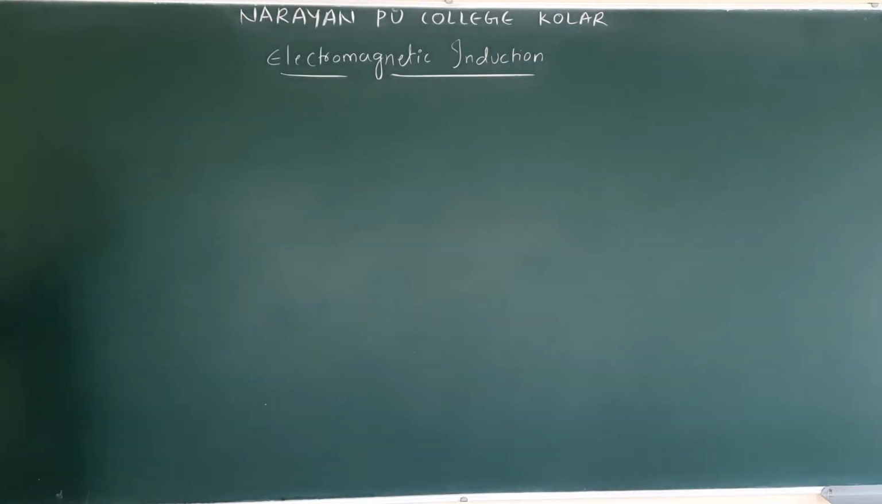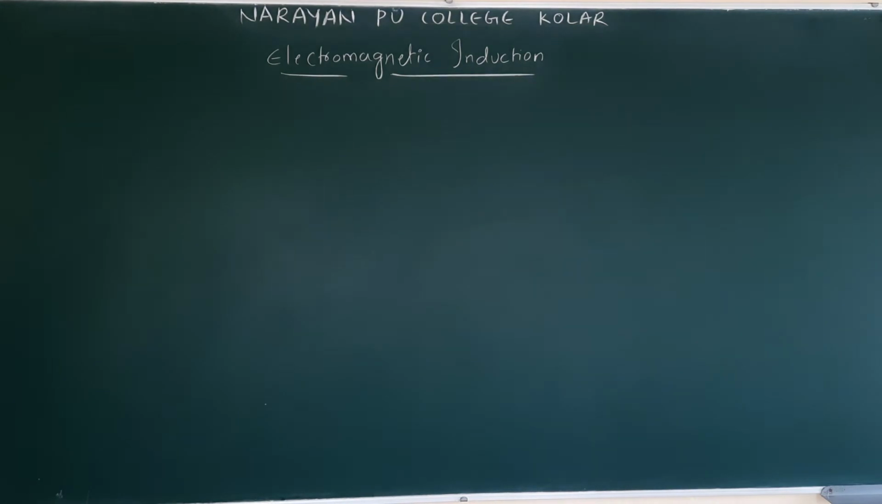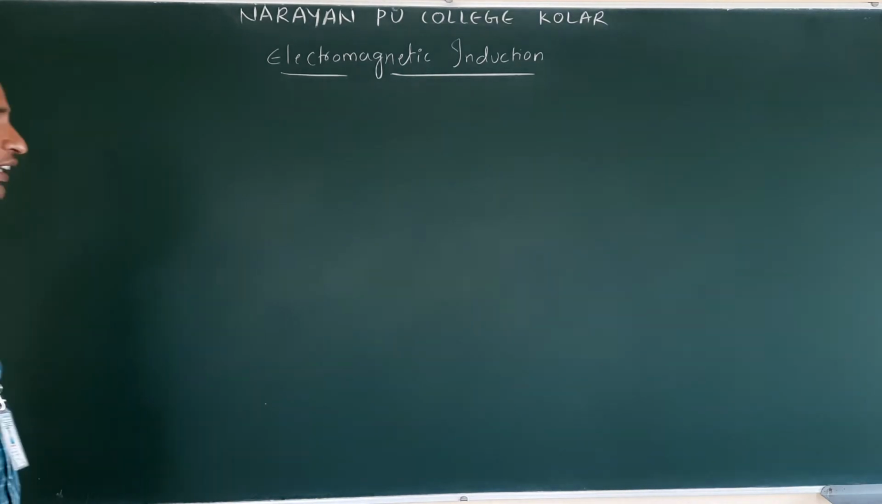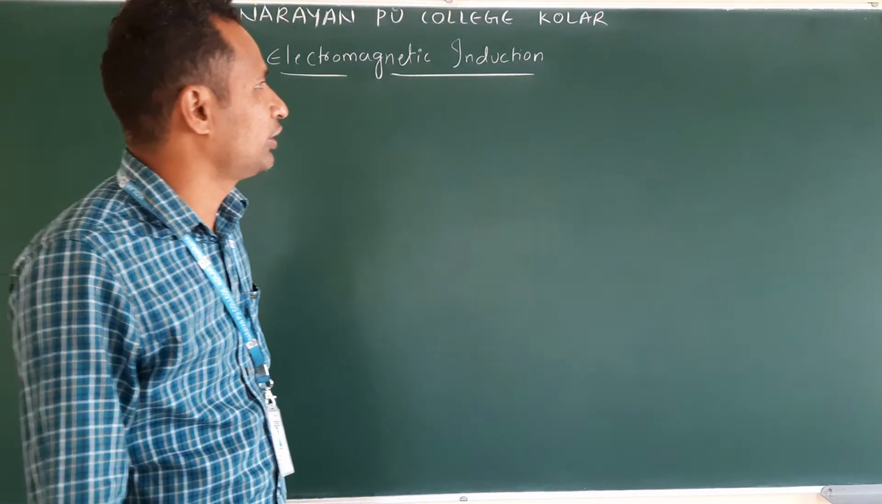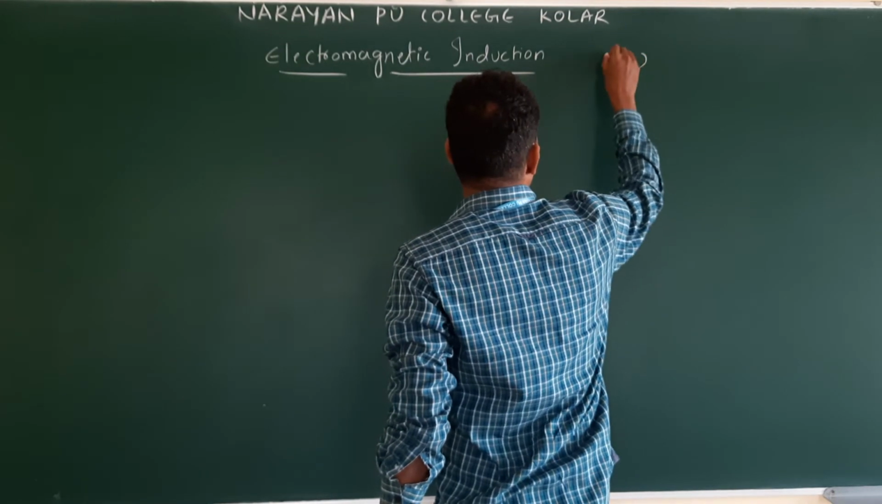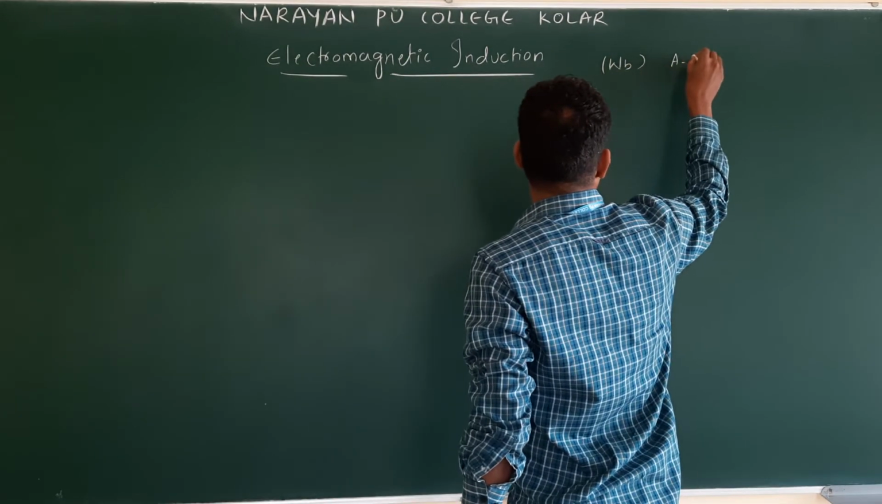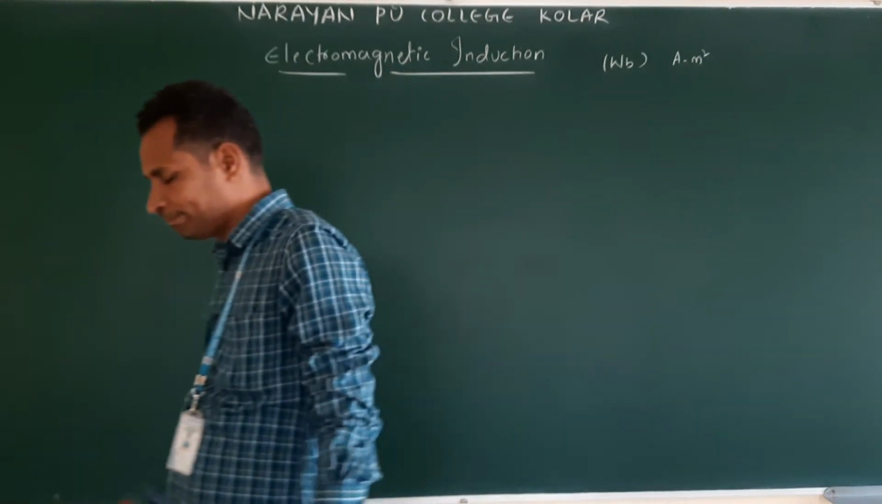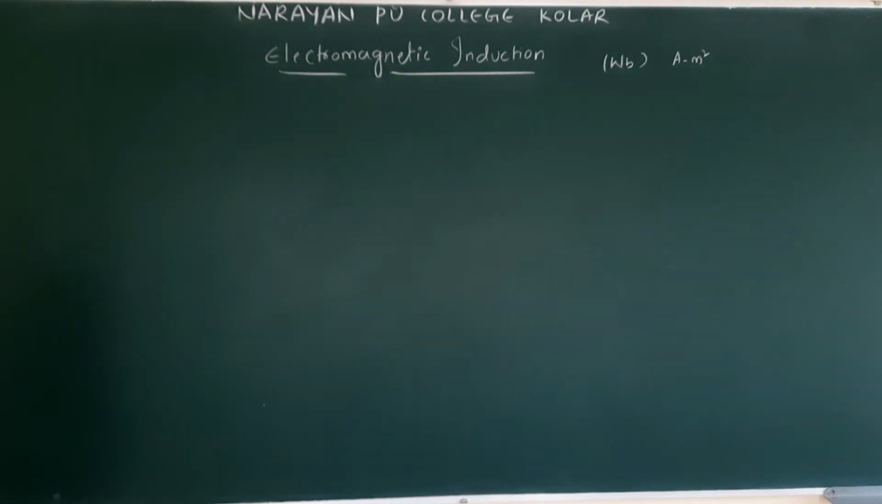In the last discussion we have seen magnetic flux, phi B, right? Phi B units, what did I say? Tesla meter square, and another one is Weber, WB. Weber or Tesla meter square. Flux is a scalar quantity.